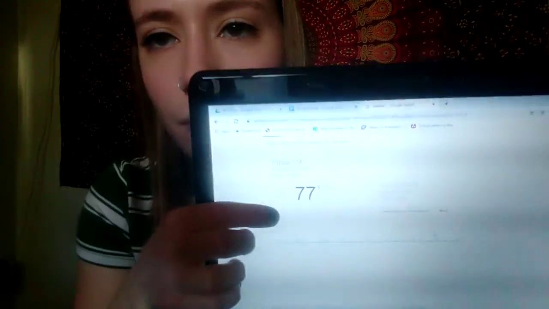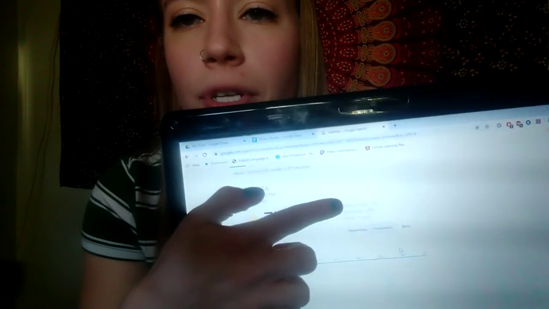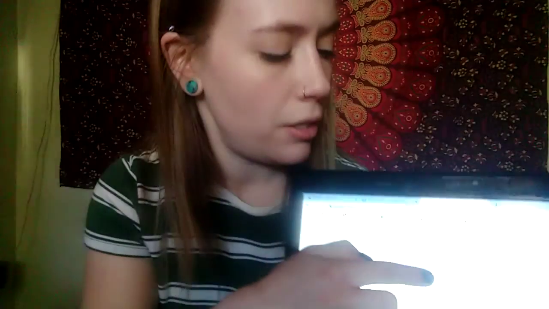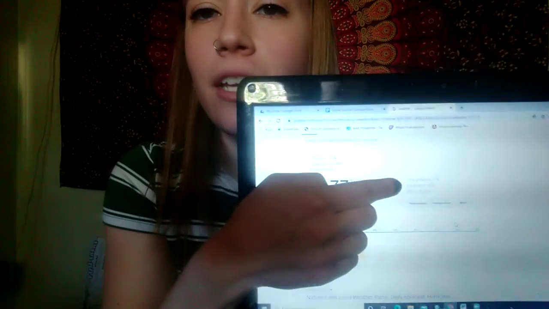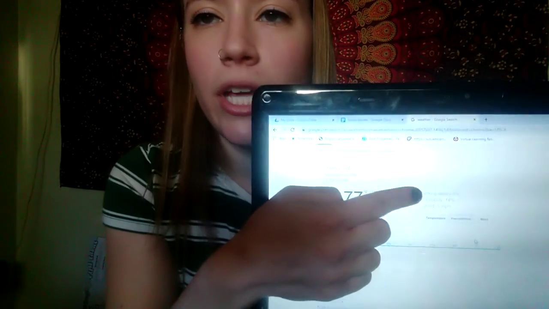So I'm going to look up at the top right here where it says temperature, precipitation, humidity, and wind. We want to look at the precipitation at the top.